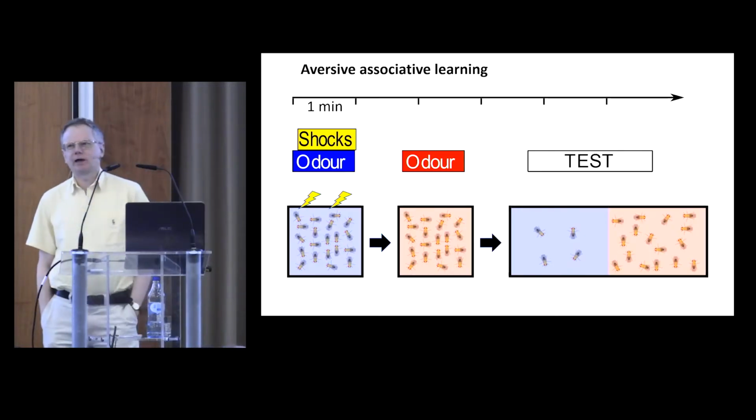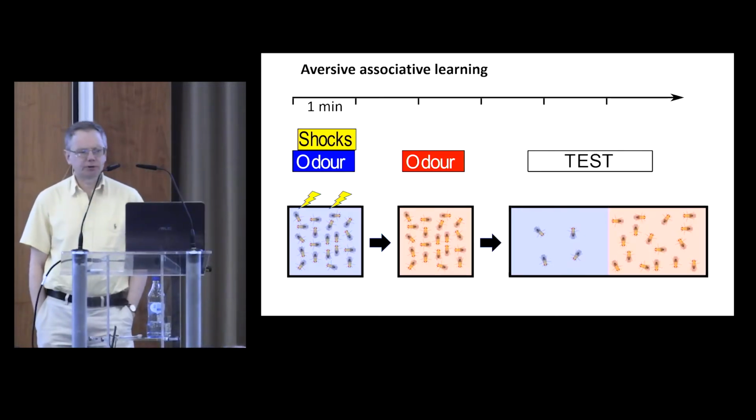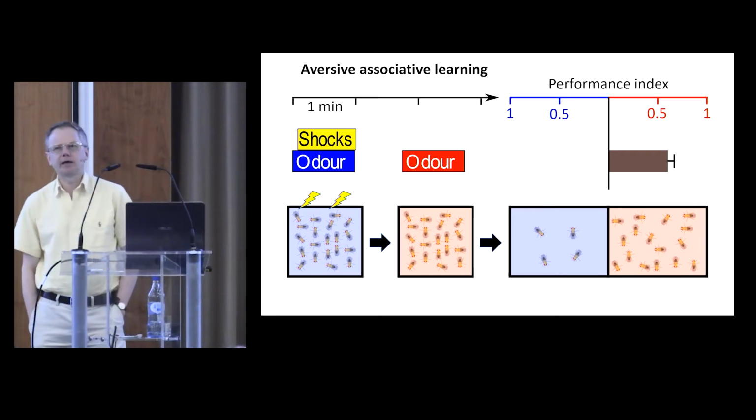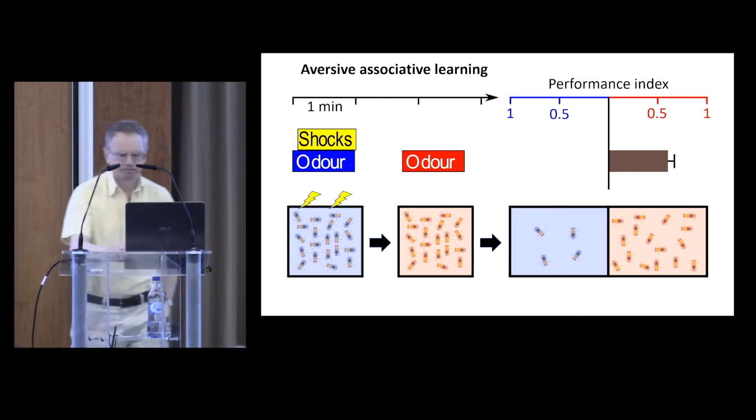If you expose flies to an odor together with some electric shocks, and then you present a second control odor, and finish by giving the flies a choice between those two odors, most flies will avoid the odor associated with electric shocks. And by counting the flies, we quantify this behavior as a performance index, the fraction of flies choosing one odor minus the fraction choosing another odor.